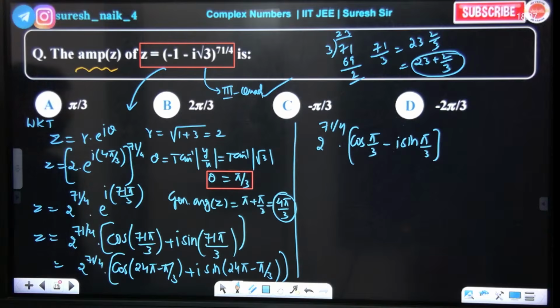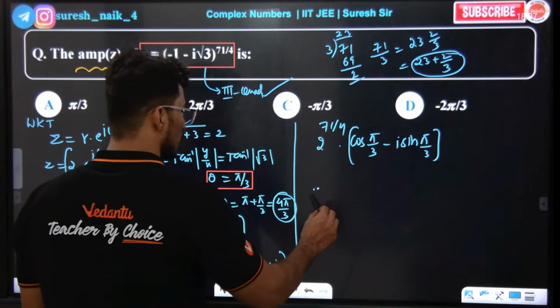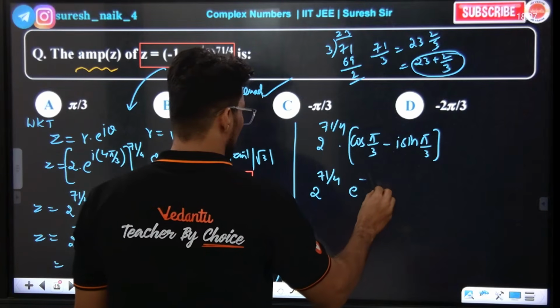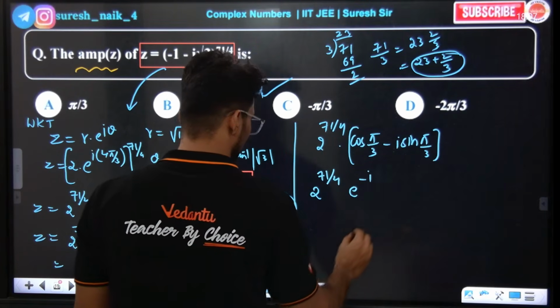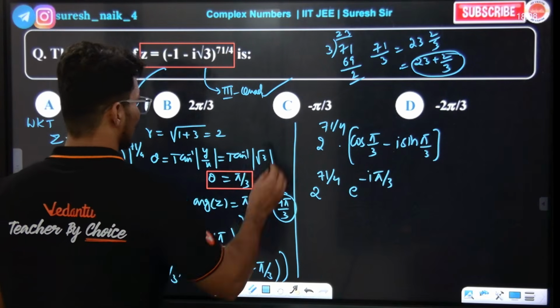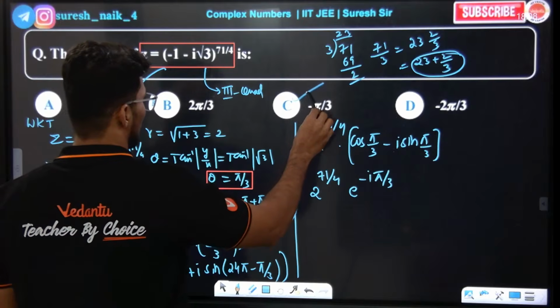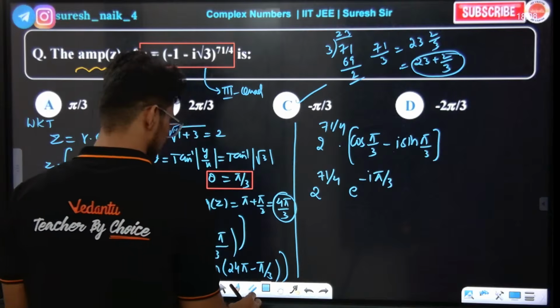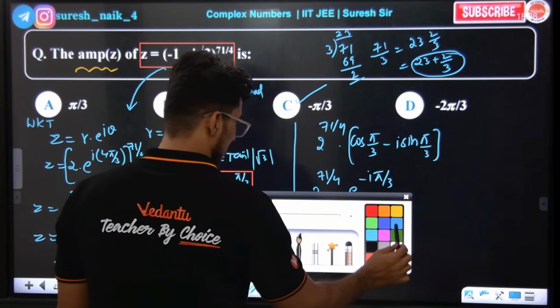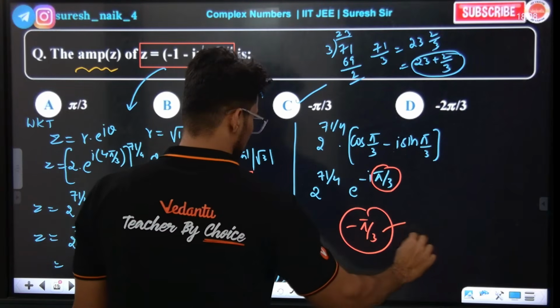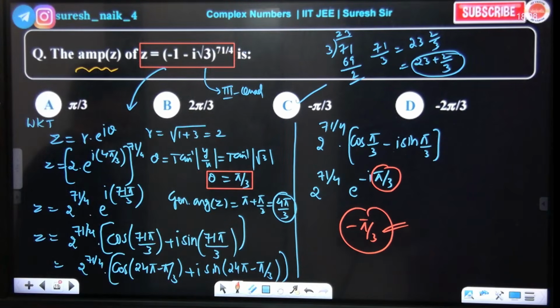So 2 power of 71 by 4 cos, that is e power of minus i pi by 3, right? Tell me, e power of minus i pi by 3, right? What I want here is the value of the amplitude. Check in the theta place, the amplitude. Amplitude means what? Minus pi by 3. This is the answer. Yes or no? That amplitude will lie in what? Minus pi to pi.